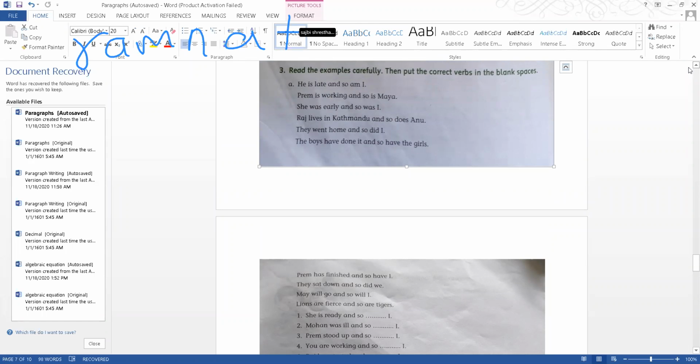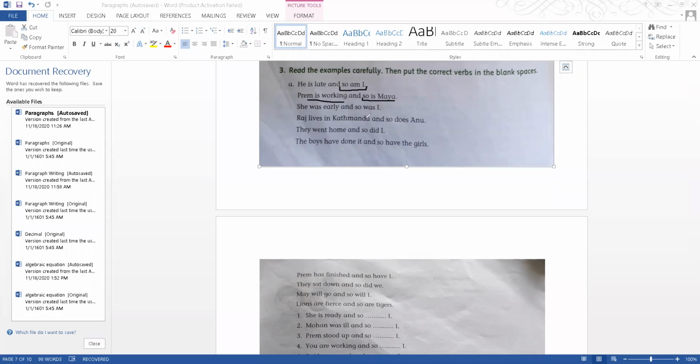He is late and so am I. So this is what we are going to do. Basically, something happens and so am I, so is Maya, so is Anu, so is he, so are they. So that's what we're going to do. We are going to use this "so am I" kind of thing to show that I am also late. Whatever is happening in the first part of the sentence, the second part of the sentence is also doing the same. So if Prem is working, so is Maya, Maya is also working. She was early and so was I. So that means I was also early.